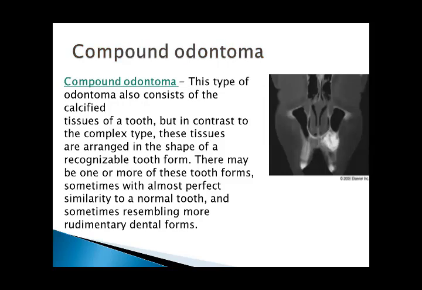Compound odontoma. This type of odontoma just consists of the calcified tissue of tooth but is composed of a compound type. These tissues are arranged in the shape of recognizable tooth form. There may be one or more of these tooth forms, sometimes with almost perfect similarity to a normal tooth, and sometimes resembling more rudimentary dental forms.